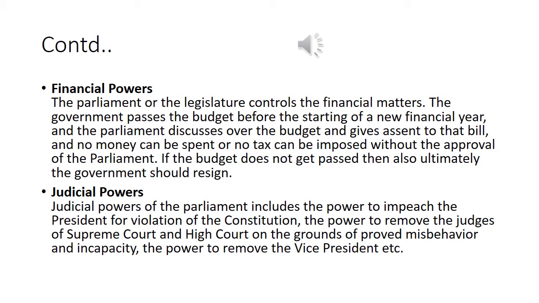Financial powers. The parliament or the legislature controls the financial matters. The government passes the budget before the starting of a new financial year, and the parliament discusses the budget and gives assent to that bill. And no money can be spent or no tax can be imposed without the approval of the parliament. If the budget does not get passed, then ultimately the government should resign.